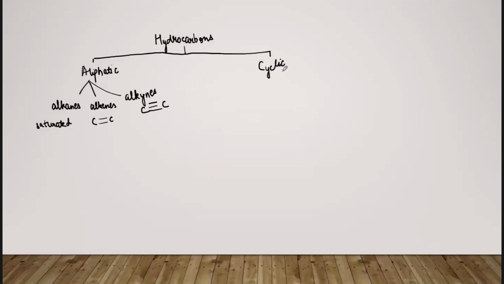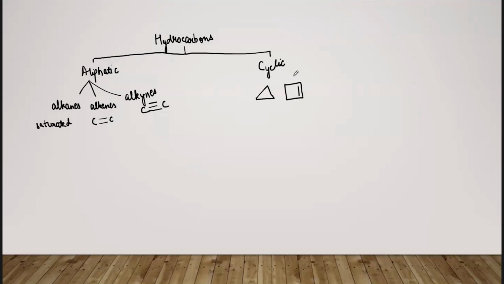Now coming to the cyclic ones, these are the closed chain compounds. Like I may say this is cyclopropane. Why? Because it has three carbon atoms first of all, so it is propane, and that too in a cyclic ring. That means it will be called cyclopropane. Now there can be many cyclic compounds. These can also be saturated and unsaturated. There can be a double bond here, no problem.